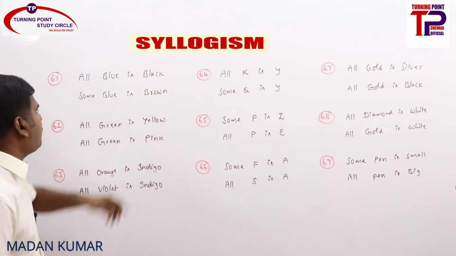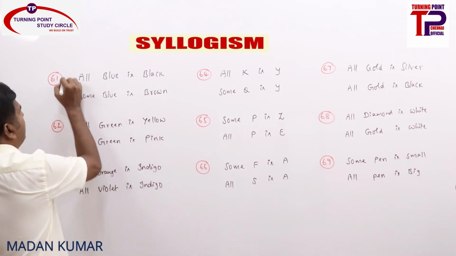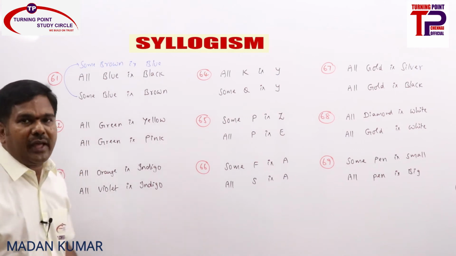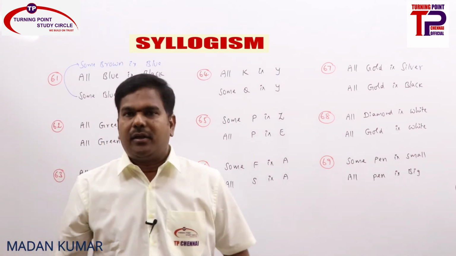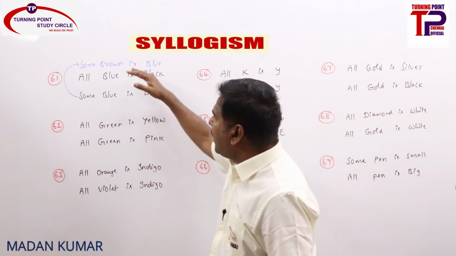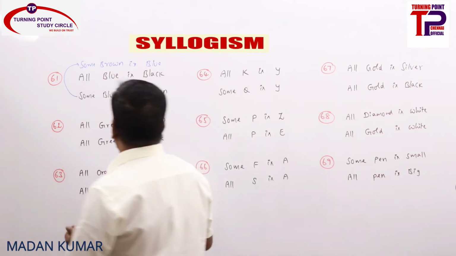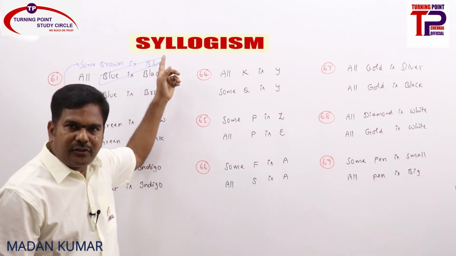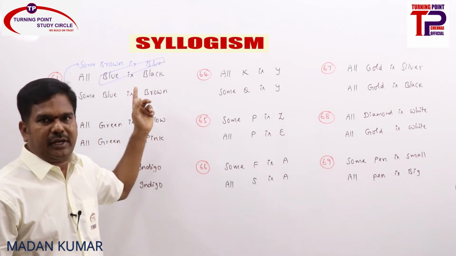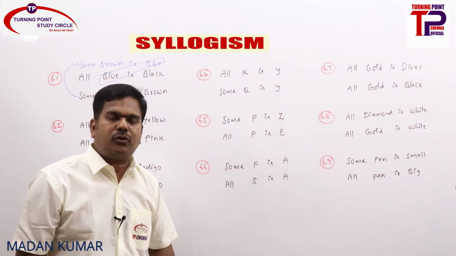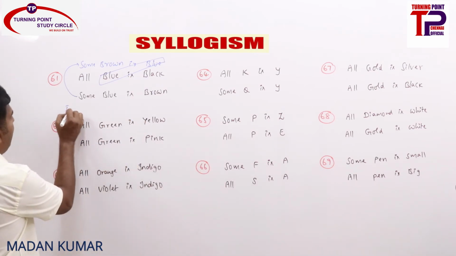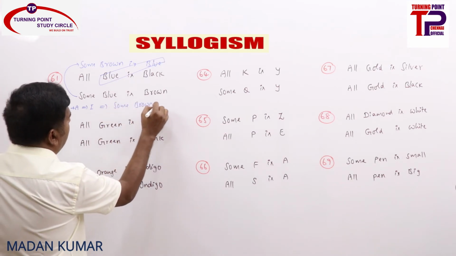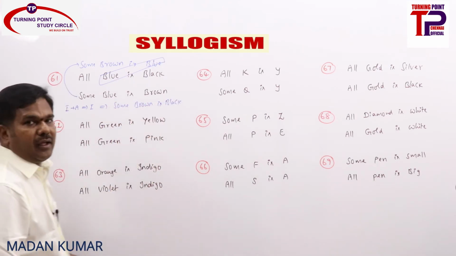So now some blue is brown can be converted as some brown is blue, and also we are interchanging the statements. Remember, not only are we converting I into I, we are also interchanging the statements. By interchanging the statements, now it's properly aligned, with the common term as predicate of the first statement and subject of the second statement. So now what will be the conclusion? What is I plus A? I. What is I? Some brown is black.